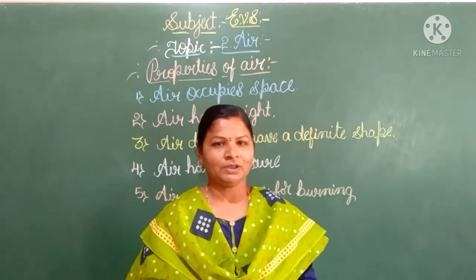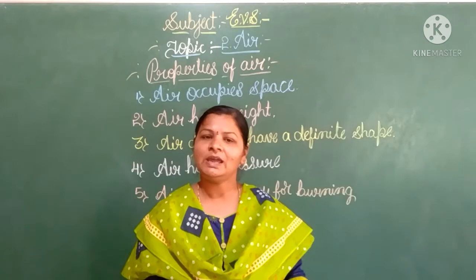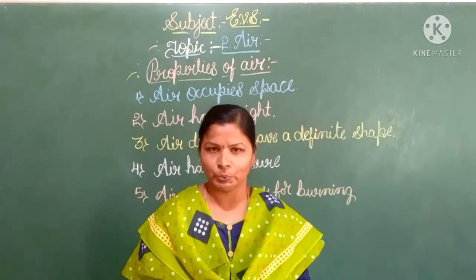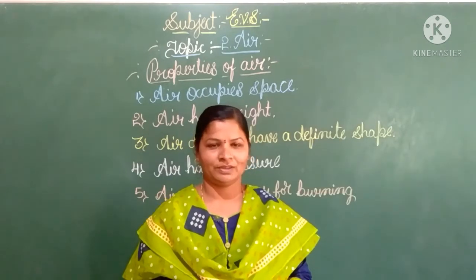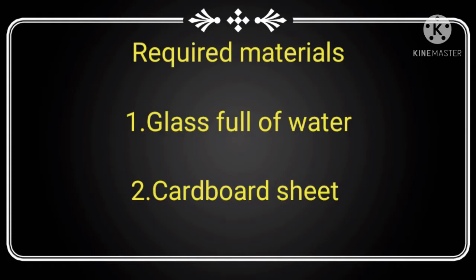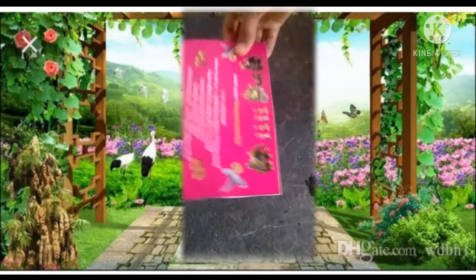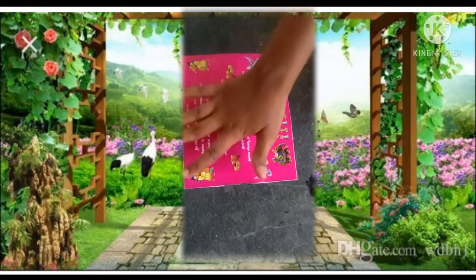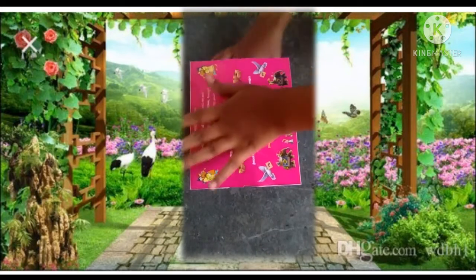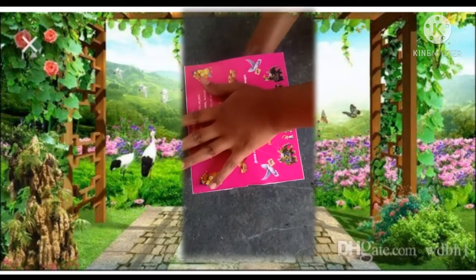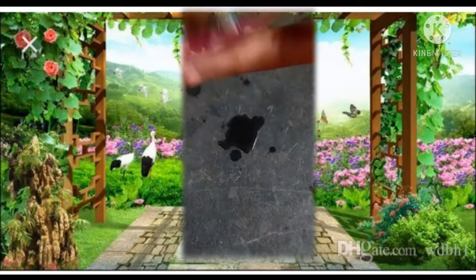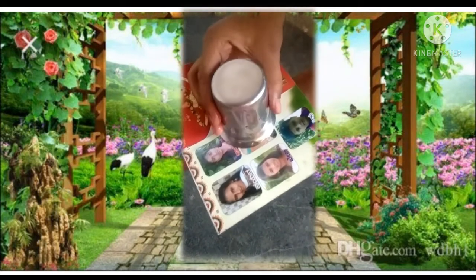Let's see how we can do that experiment. Children, take a glass full of water and cover it with the cardboard sheet. Now turn the glass upside down, and the water doesn't fall down.